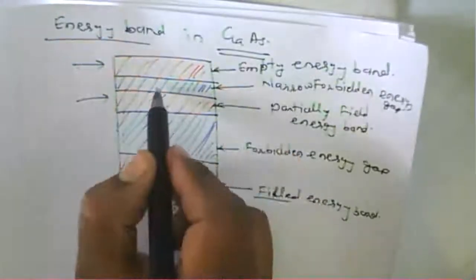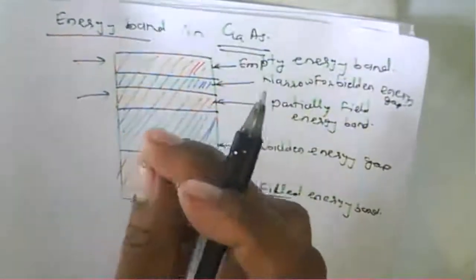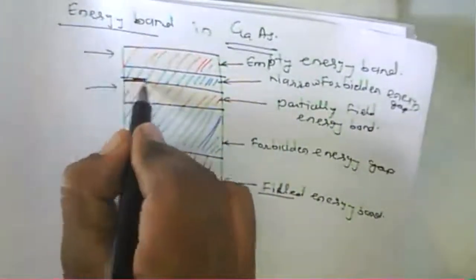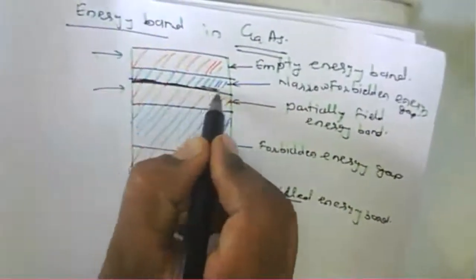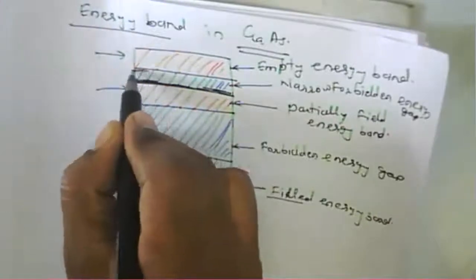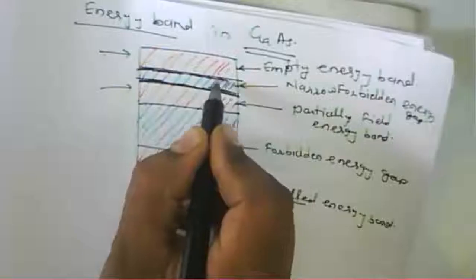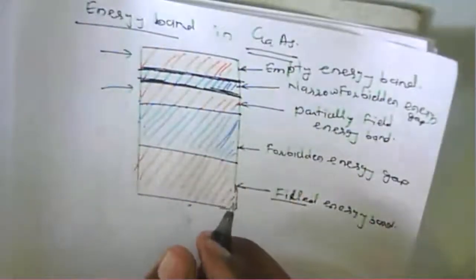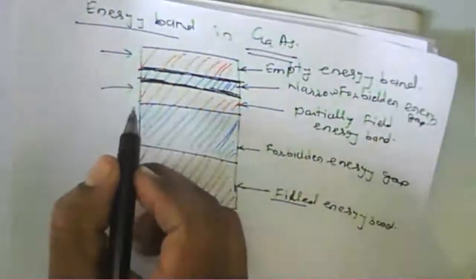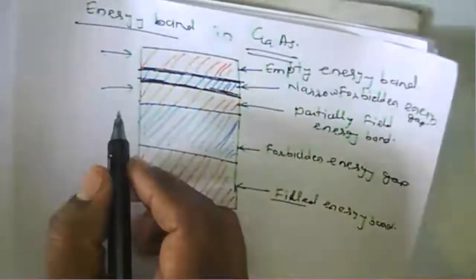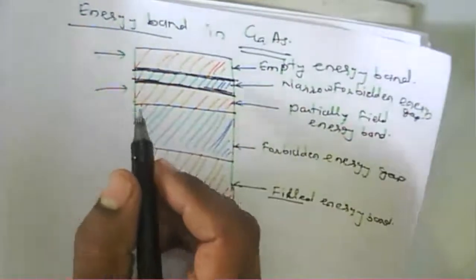This is an empty energy band and this is a partially filled energy band. In between them there is a gap.